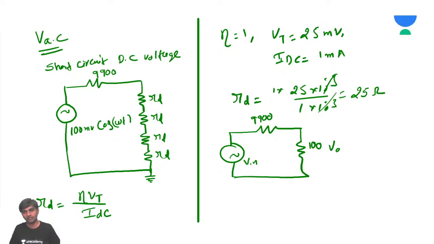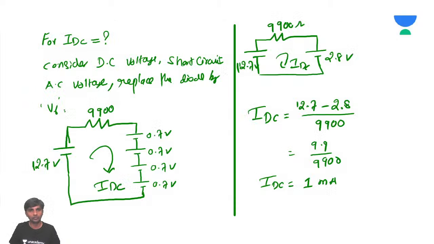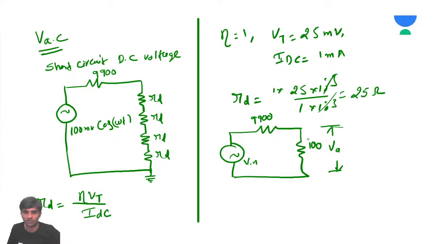It is asking us to calculate the voltage drop across this point. Yes or no? Is he asking VAC or not? Voltage drop across this point, VAC. So how much is VAC going to be? To calculate VAC, first consider this complete resistance. So V output is going to be this, VA is equal to V input into its corresponding resistance 100 by 9,900 plus 100.